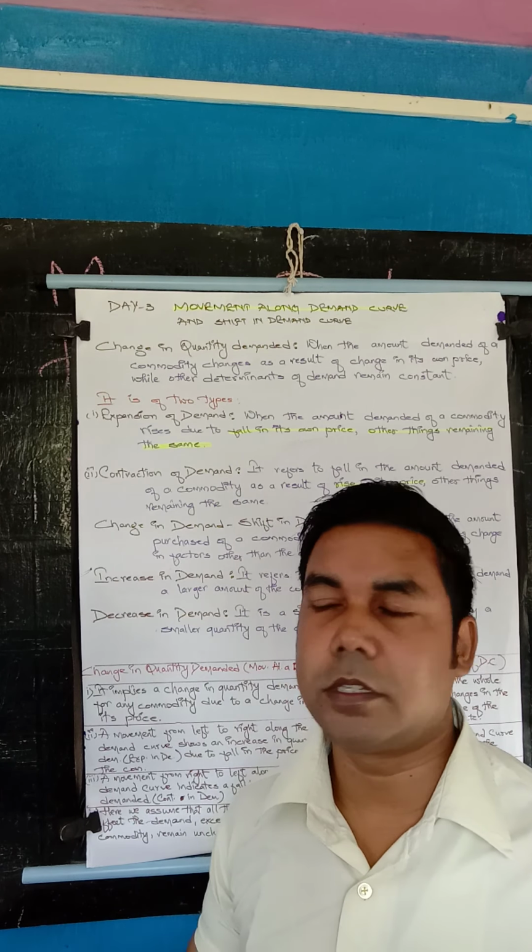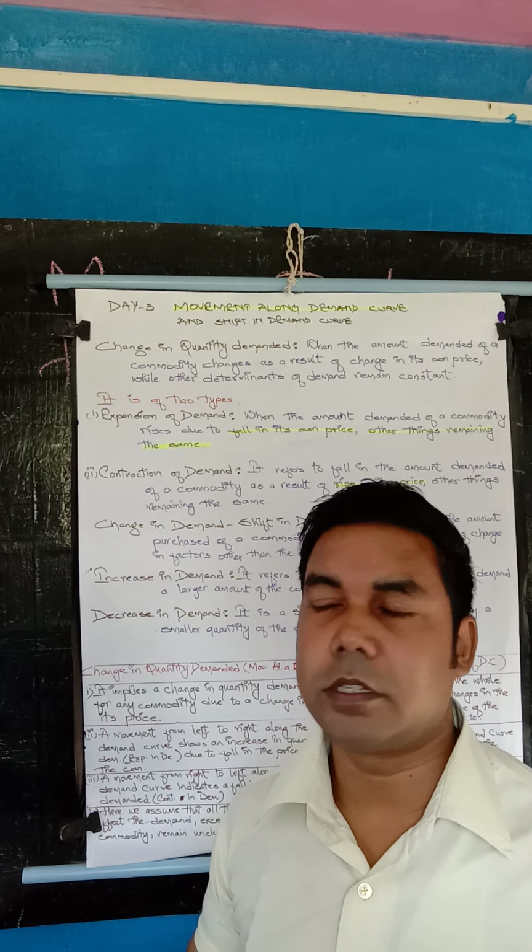Next, come to the difference between change in quantity demanded and change in demand. Change in quantity demanded is movement along a demand curve, and change in demand means shift of demand curve. As our topic is here, point number 1, it implies a change in quantity demanded for any commodity due to a change in its price.